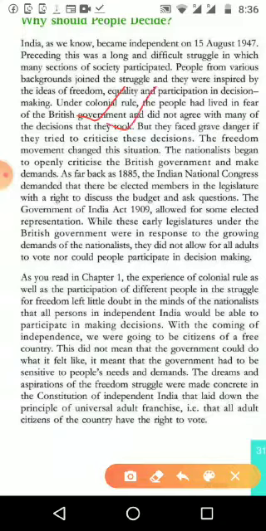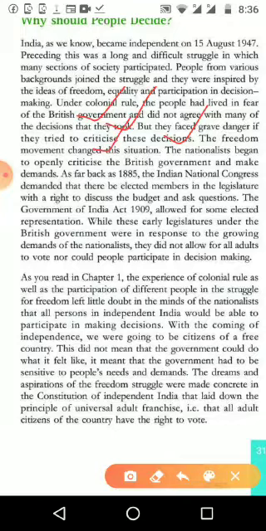We never got a chance to participate in decision making. They also faced grave danger if they tried to criticize a decision. Whatever decision the British government was taking, we had to obey. We should not criticize them. That was the condition. And freedom of movement changed this situation.